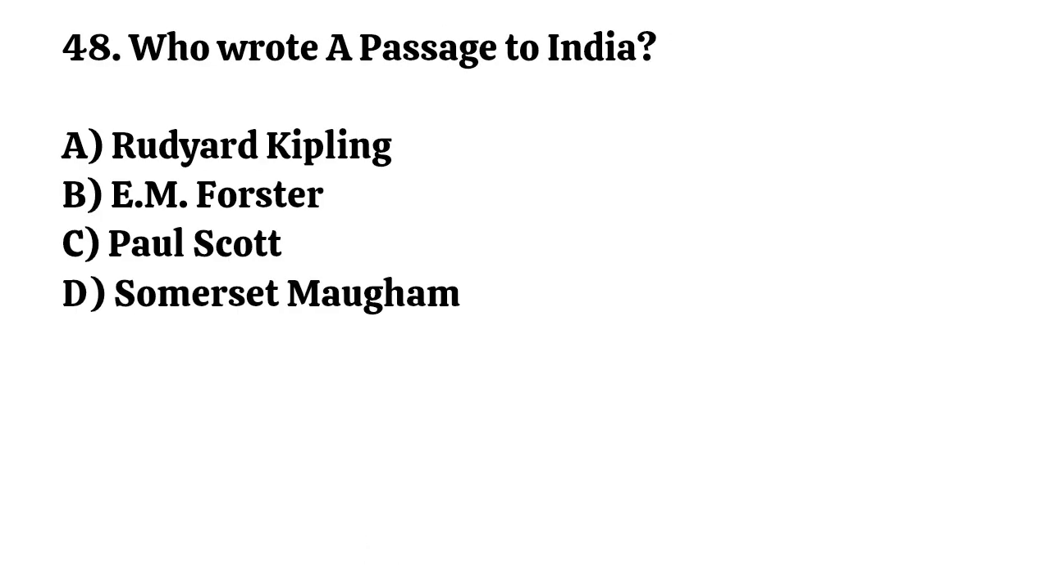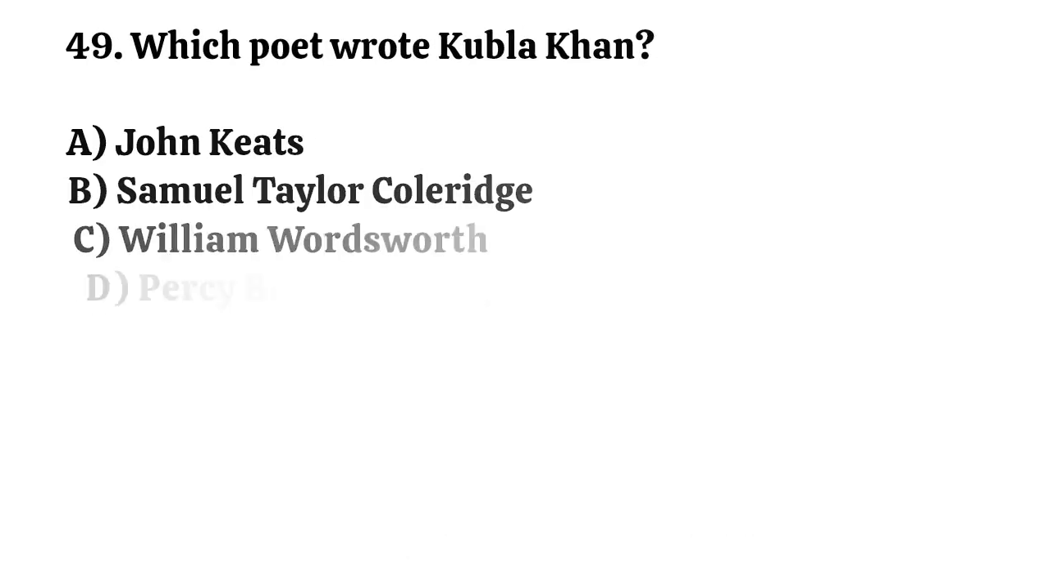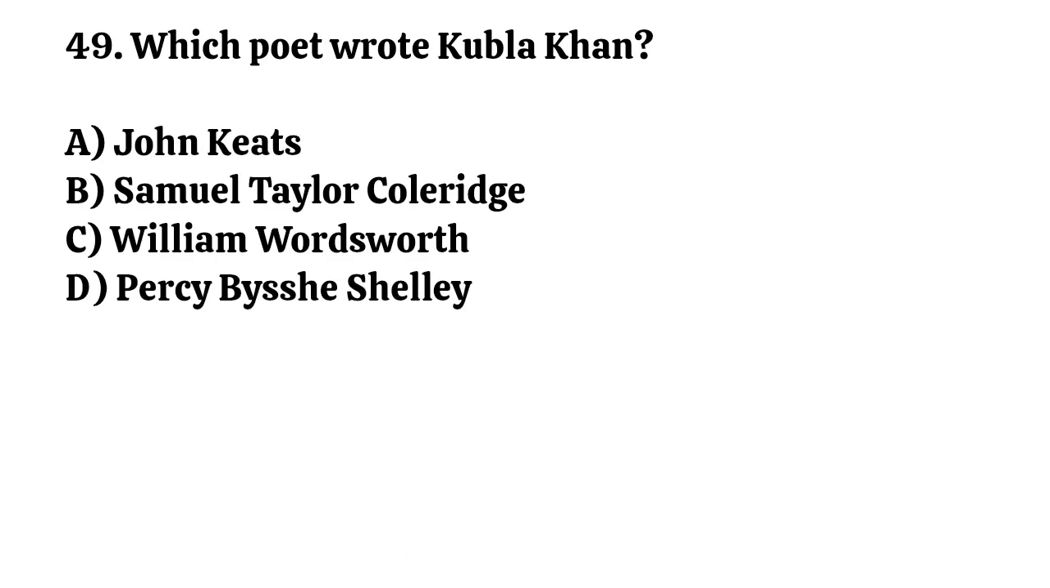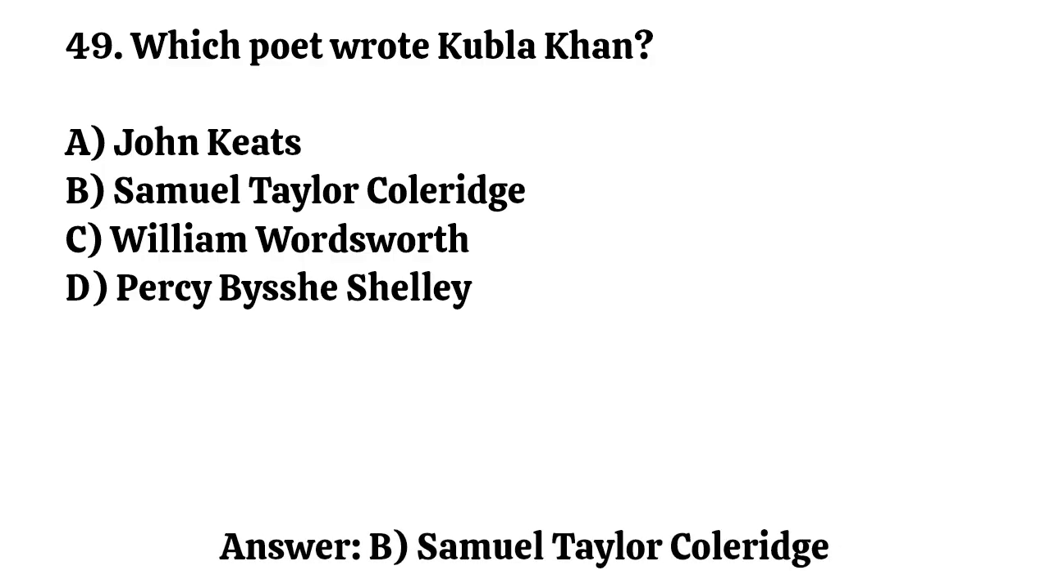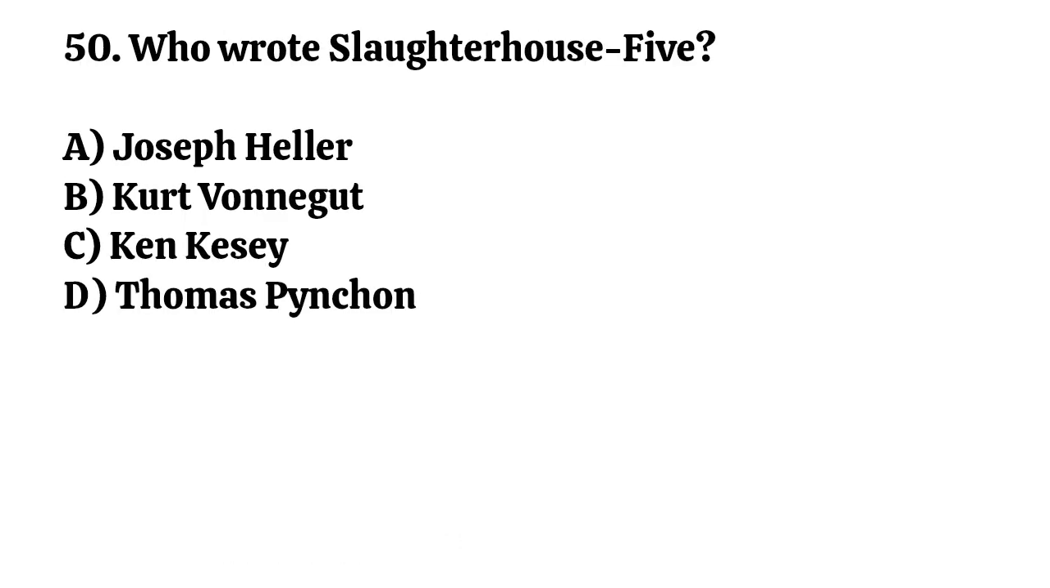Question number 48. Who wrote A Passage to India? Correct option is B. E.M. Forster. Question number 49. Which poet wrote Kubla Khan? Correct option is B. Samuel Taylor Coleridge. Question number 50. Who wrote Slaughterhouse-Five? Correct option is B. Kurt Vonnegut.